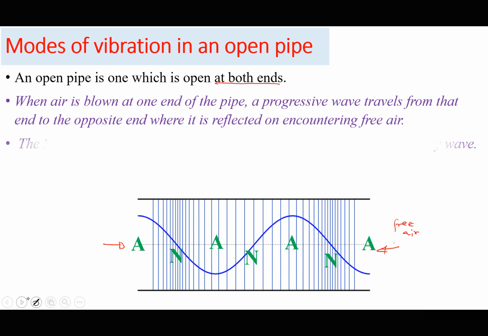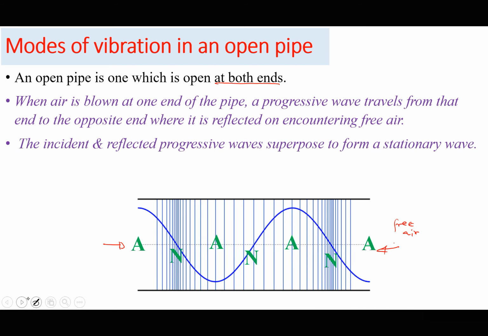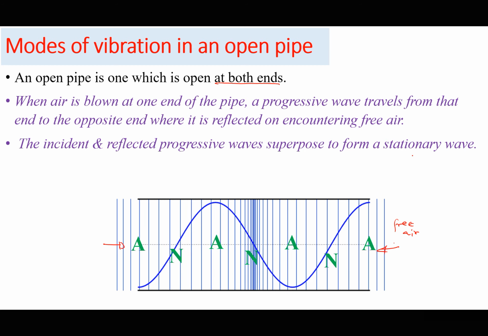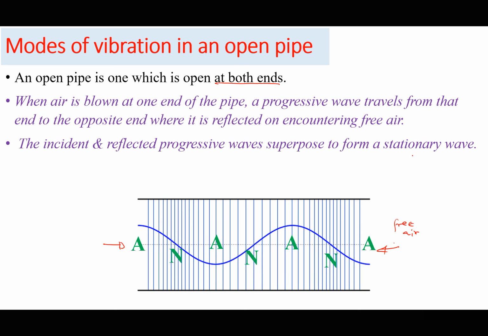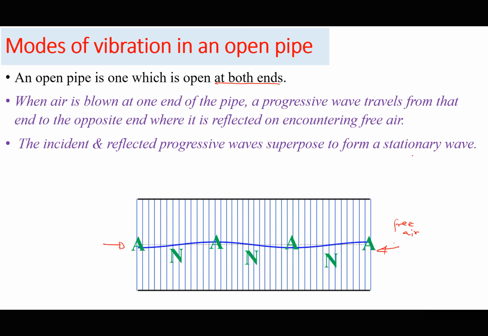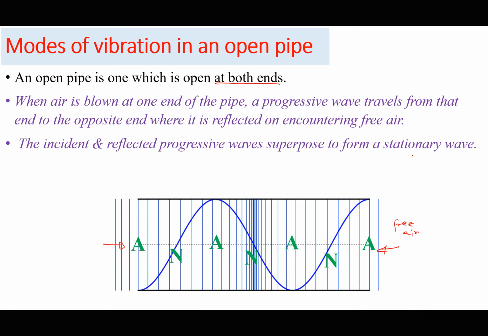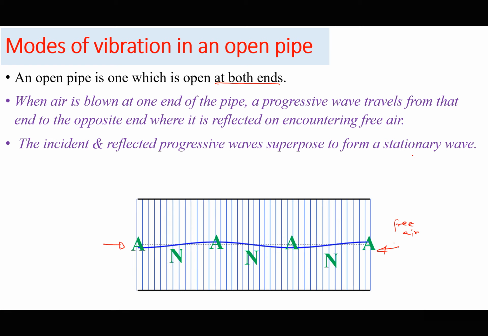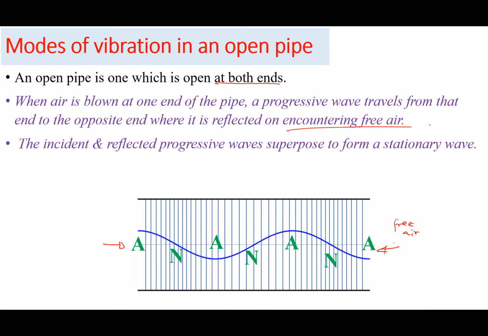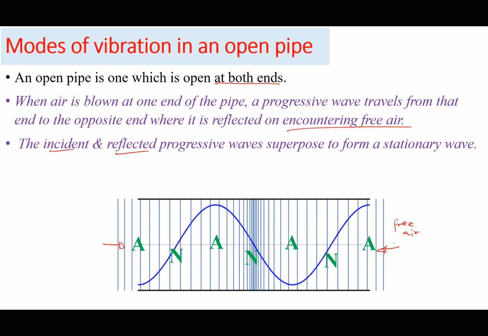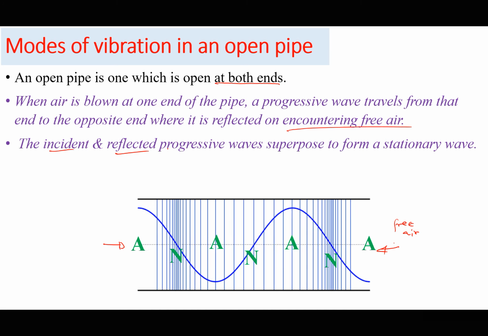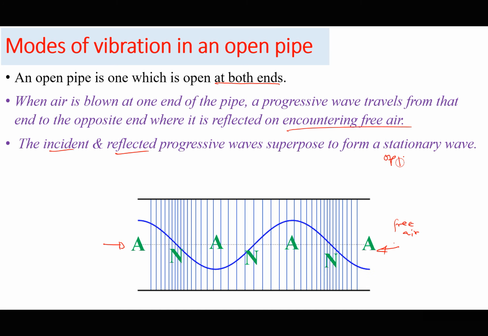So the incident and reflected progressive waves superpose to form what we call a stationary wave. The examiner will ask you to explain how a stationary wave is formed in an open pipe. When air is blown at one end of the pipe, a progressive wave travels from that end to the other end, where it is reflected on encountering free air, which is not under pressure. So the incident and the reflected progressive waves superpose. Remember, they will have the same speed, same frequency, same amplitude, but they will be moving in opposite directions.